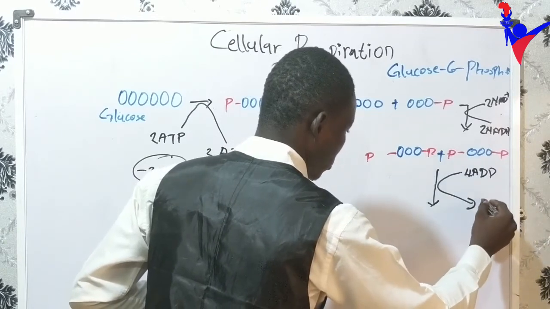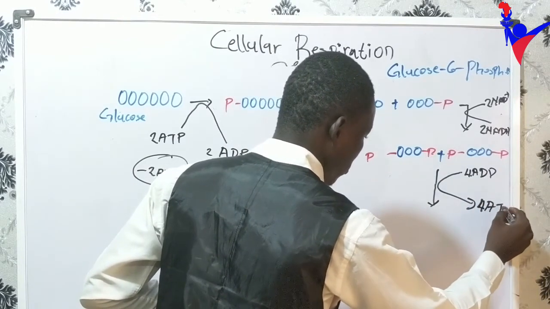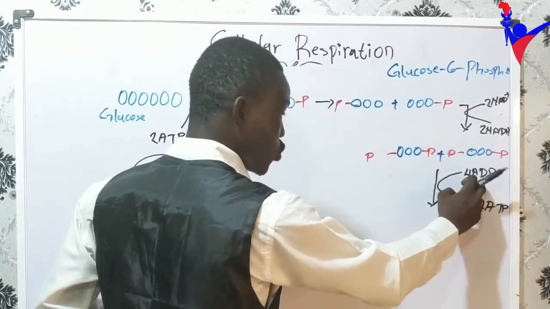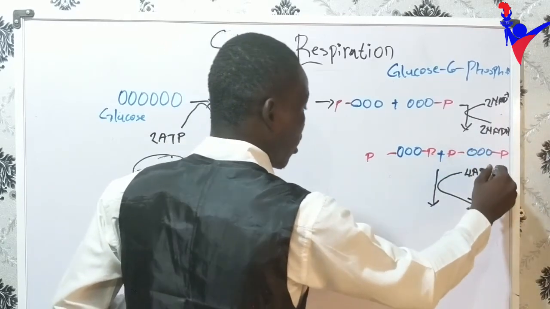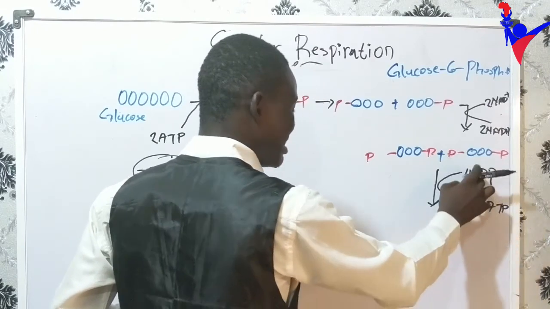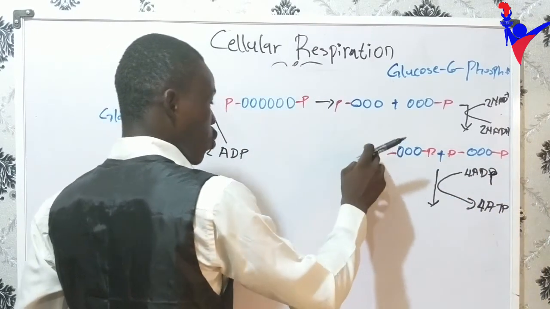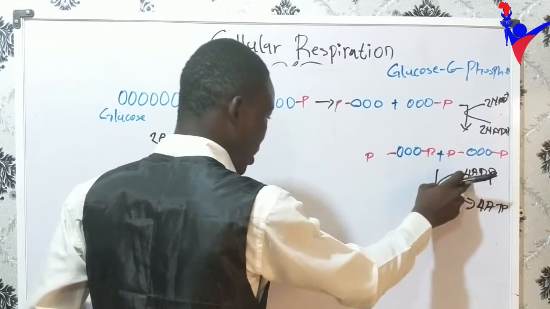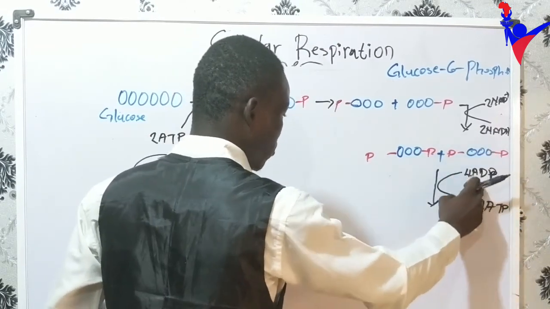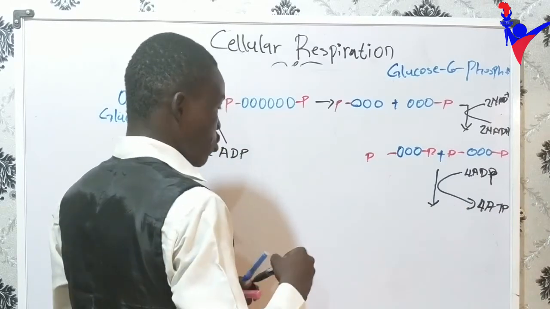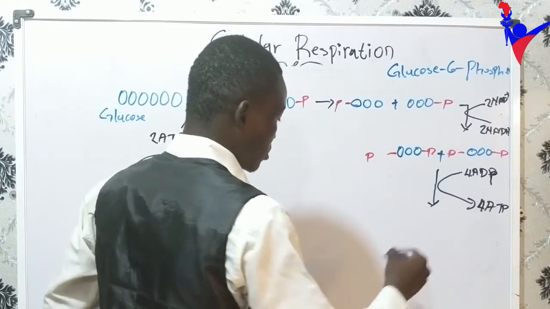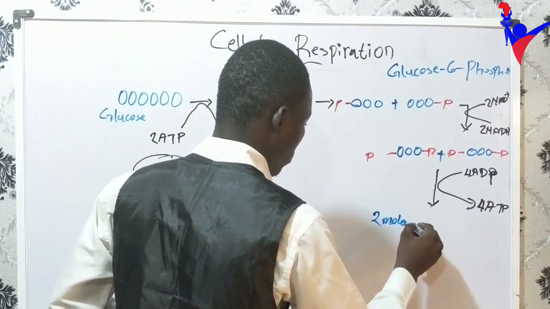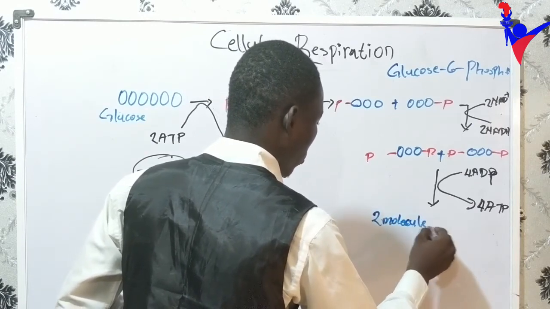That was what we got our 4 ATP from. Don't forget 1, 2, 3, 4, 4 ATP. So we need 4 adenosine diphosphate to add 1 phosphate each, then we have 4 ATP. Then we'll be producing 2 molecules of pyruvate.